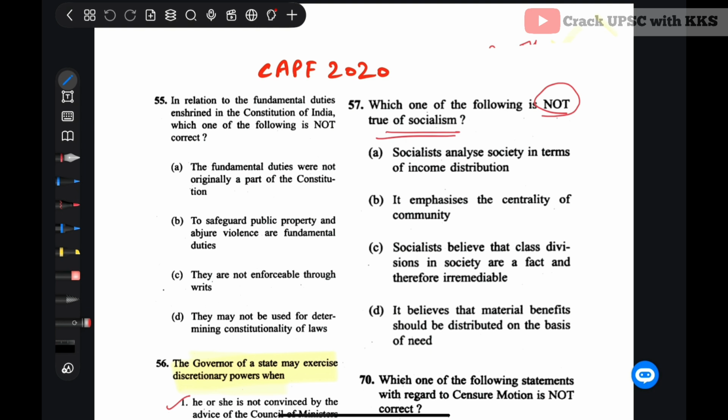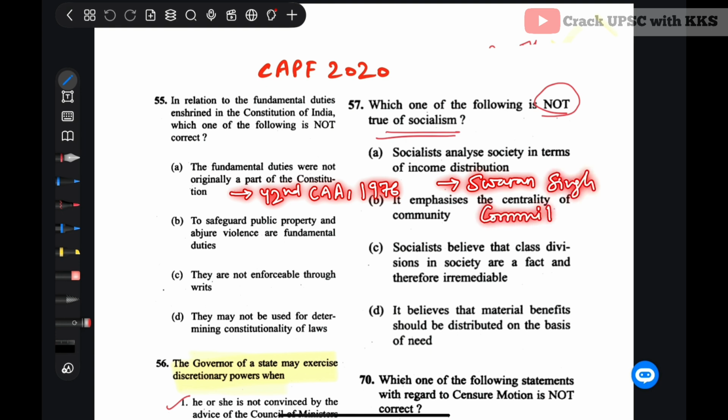It is related to the fundamental duties, that which one of the following is not correct. So the fundamental duties were not originally a part of the constitution. That is correct, as fundamental duties were added by 42nd Constitutional Amendment Act 1976, and it was recommended by Swaran Singh Committee, and it was inspired by USSR Constitution.